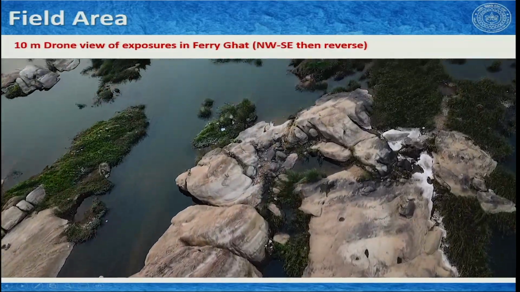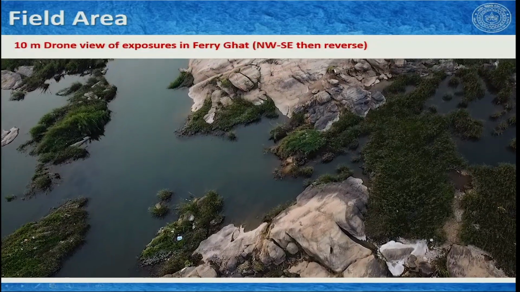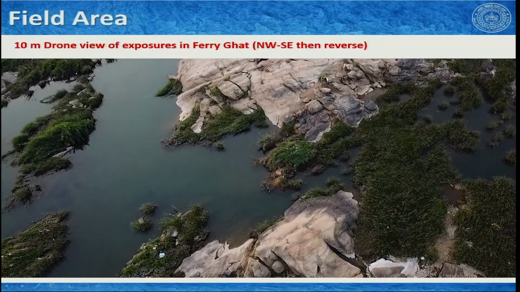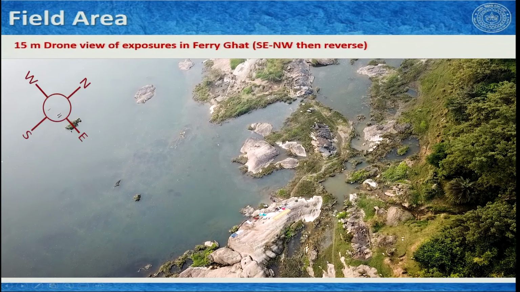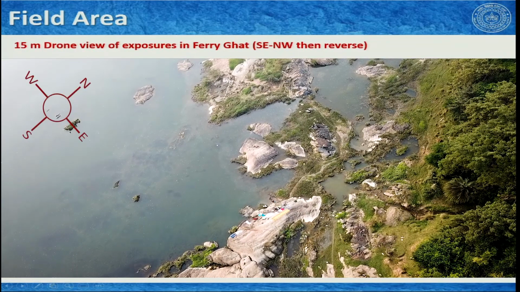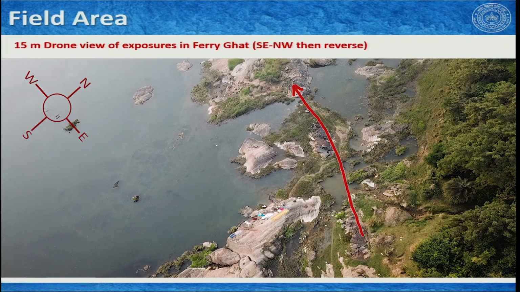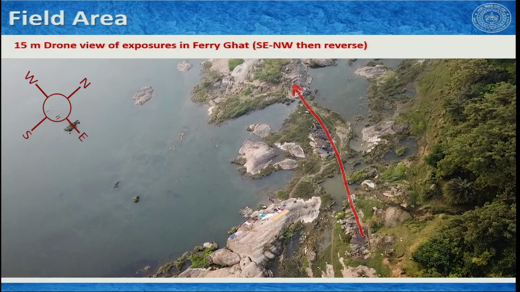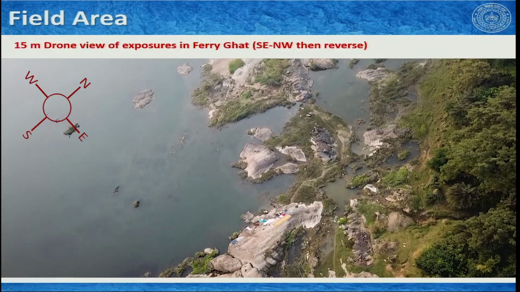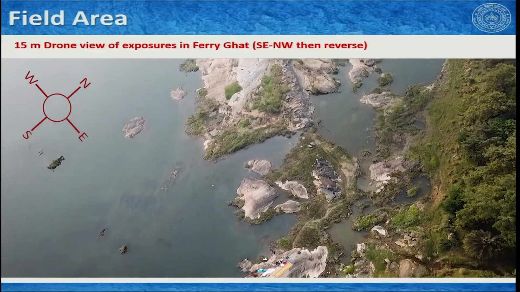So, this one was snapped when the drone was set at 10 meters elevation. In the next one, we have set the drone at 15 meters elevation, so we get a wider view. Let us have a look, and you can see this is the trace of the dike. And here we are doing the reverse way, that means we are moving from southeast towards northwest.